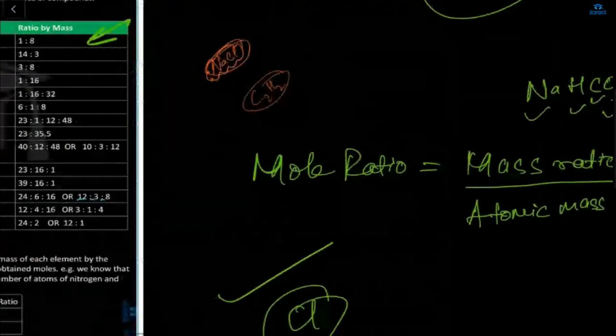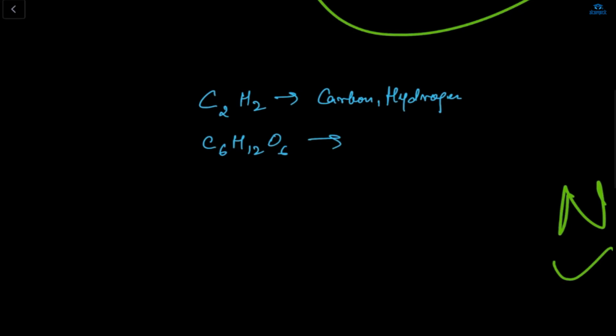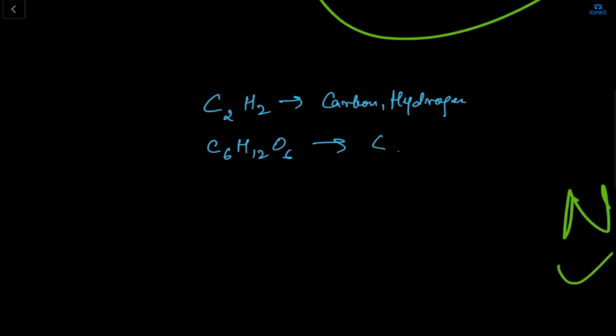If I'm saying C2H2, what are the combining elements here? You can't say C and H like that. Carbon and hydrogen. What about C6H12O6? Shazan, what are the combining elements over here? Carbon is there, hydrogen is there, and oxygen. Okay, carbon, hydrogen, and oxygen.